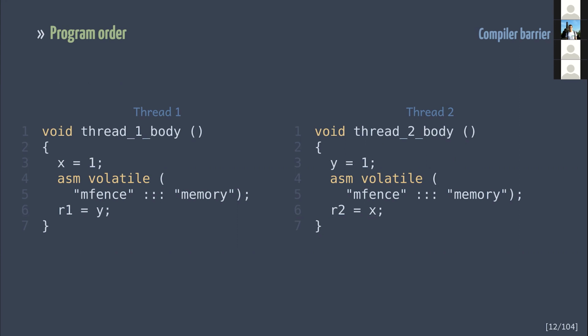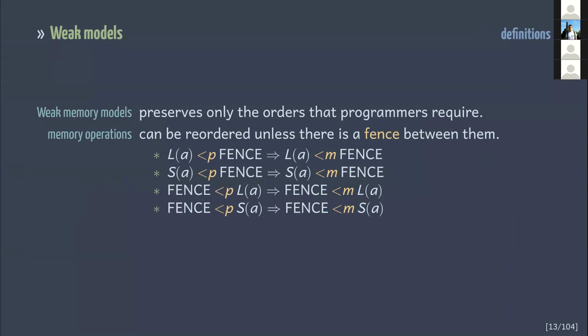Okay, so I don't see any questions in the chat, so we'll continue. GPUs utilize a variety of hardware optimizations to increase bandwidth. These optimizations come at the cost of memory ordering. If a memory model guarantees only ordering around a fence, it is called weak. And as you might have guessed from the subtitle of this talk, CUDA provides a weak memory model.